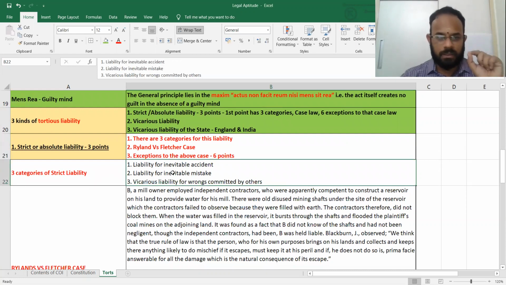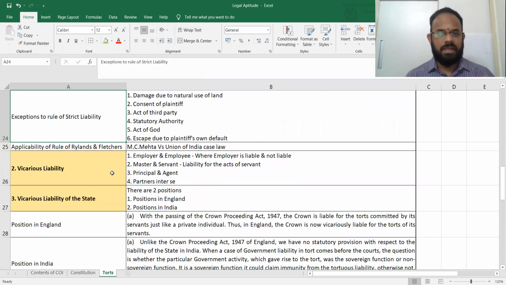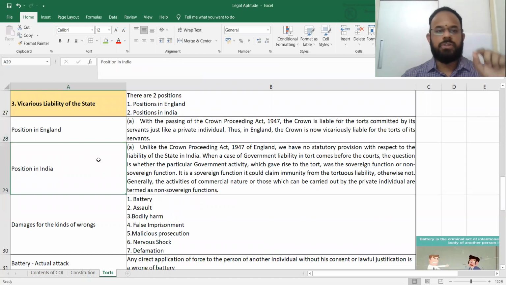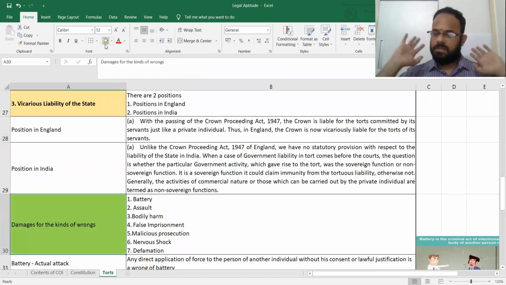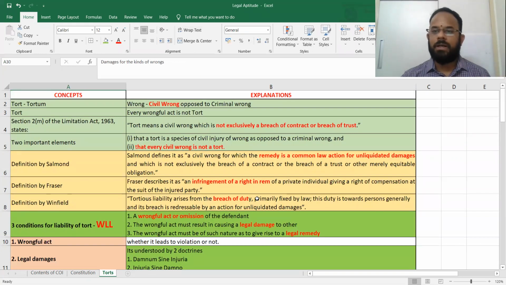Then we will go and see what the three categories are, the Ryland versus Fletcher case and the exceptions to that, then vicarious liability, and then vicarious liability of the state, the position in England and the position in India. Then we will go and cover the damages. Yes, this is our flow for us to understand. So as of now, we would have done this. In the next video, I will quickly glance through what we have already done, and then we can cover the remaining tort portion. Are we clear? Yes. We should see the law of tort, which is going to make our job really stronger when it comes to the law of tort. Have a great day, dears.